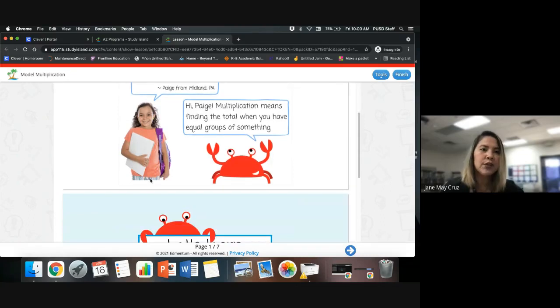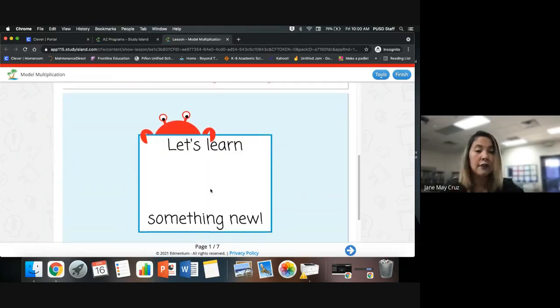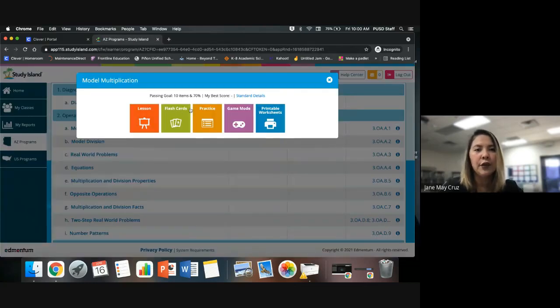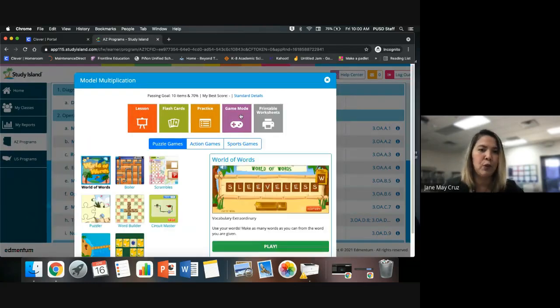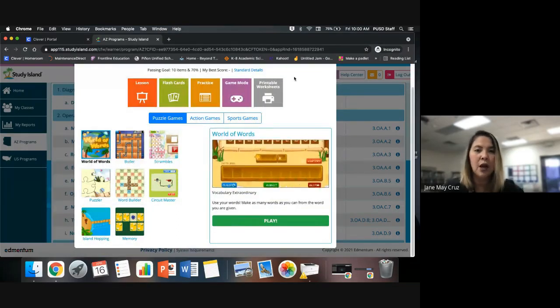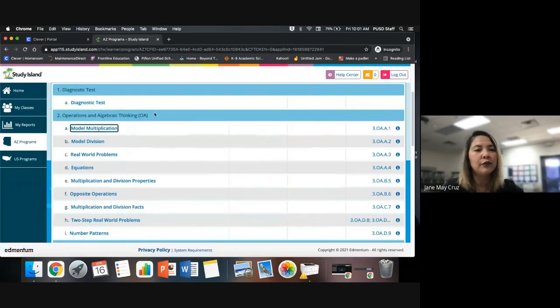The good thing with Study Island is that the kids can actually watch videos so that they won't get bored. Okay, they will not just be reading, but they can also watch. So we know nowadays that our kids would like to watch. Another thing is that they can do game mode. Okay, so you can let your kids do the game while learning. So that's one of the good things with Study Island.